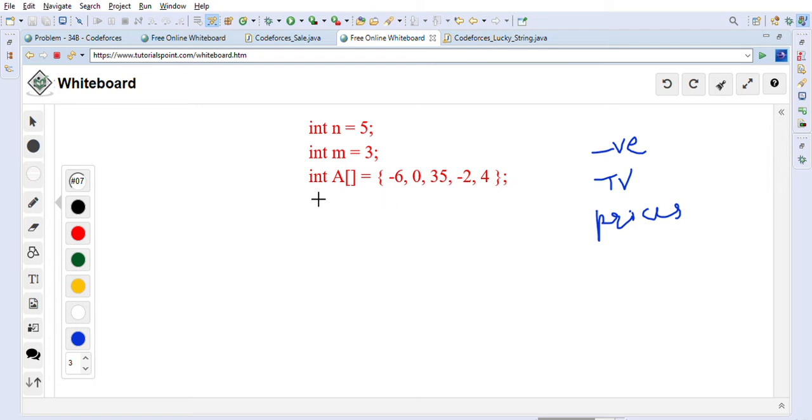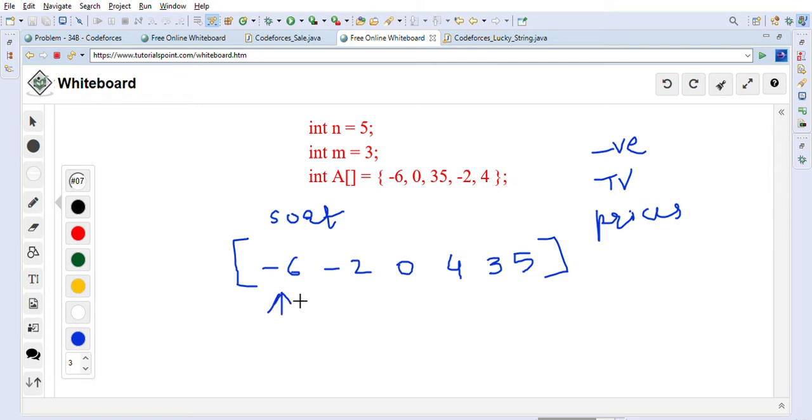So what we will do is first sort this array. After sorting, the array will look like this: -6, -2, 0, 4 and 35. After sorting is done, we will go through each of these elements until we find non-negative values, and we will keep adding them. So this is negative, we will add it into our sum, let's say sum is 0.